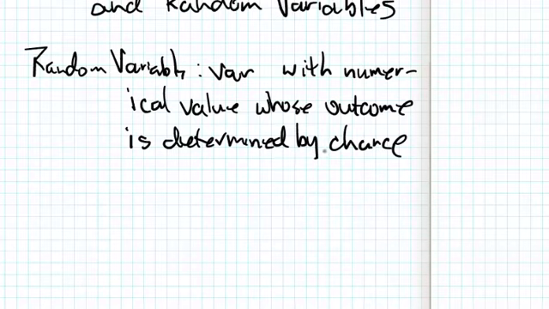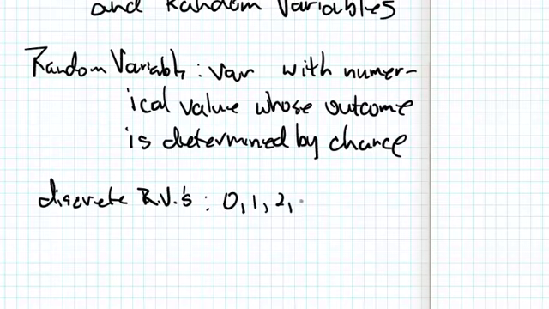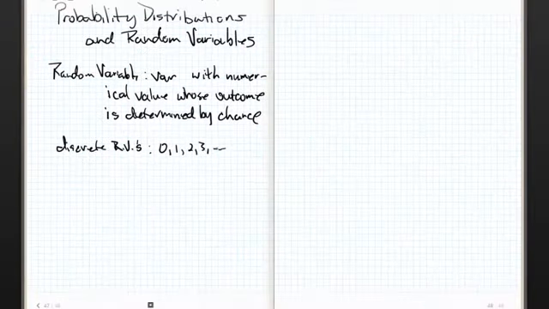Now there are two types of random variables. There are discrete random variables, or discrete RVs, which, just like we talked about before with discrete numbers, have outcomes of 0, 1, 2, 3, etc. Basically the whole numbers. Think of it as what you would roll with 2 die.